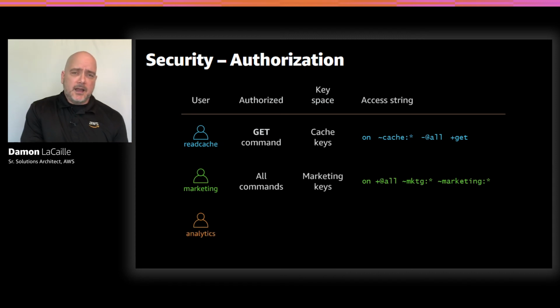And then finally, our analytics user. So the analytics user, let's say it's an application that's focused and it only really needs to read data. It doesn't need to write any data. And it can read, let's say, all the data, so it doesn't really matter what it is. It can be anywhere. Now, we want this user to be able to run all the read commands. So we give it the on, which is enabled. We give the ~*. And then we do the +@read.